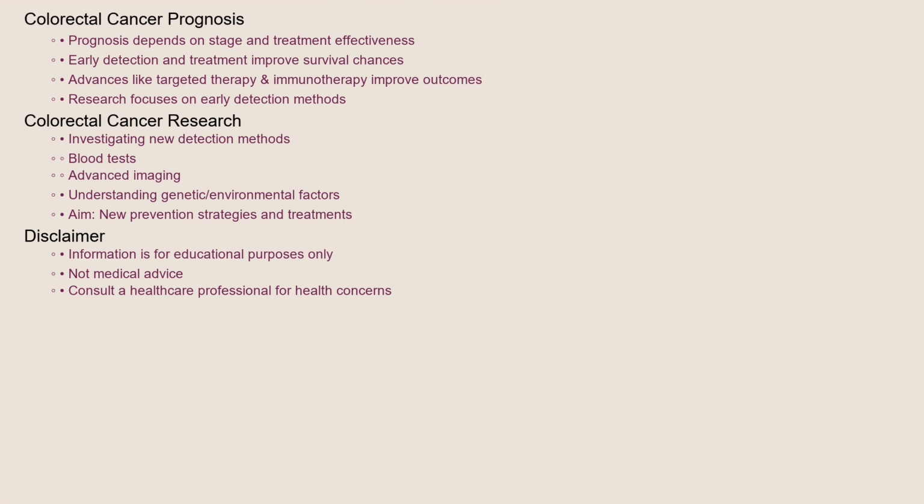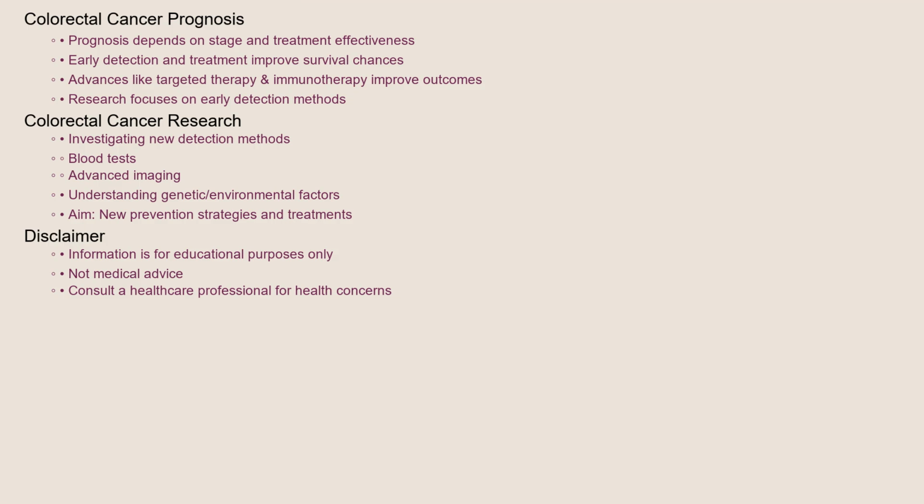The prognosis for colorectal cancer depends on several factors, including the stage of the cancer at diagnosis and the effectiveness of treatment. Early detection and treatment significantly improve the chances of survival. Advances in treatment, such as targeted therapy and immunotherapy, are improving outcomes for many patients.